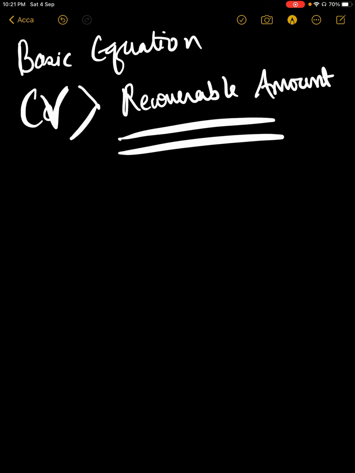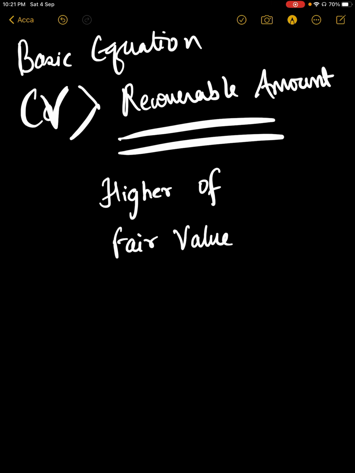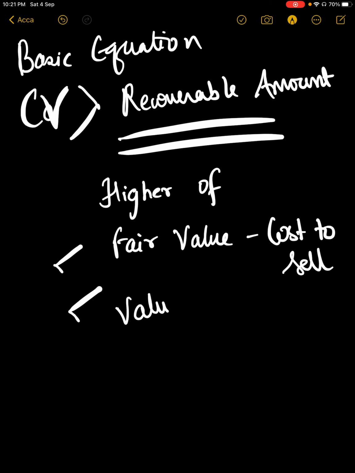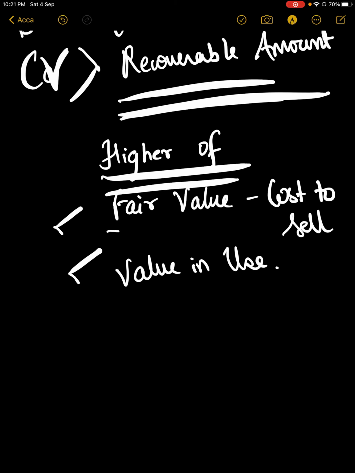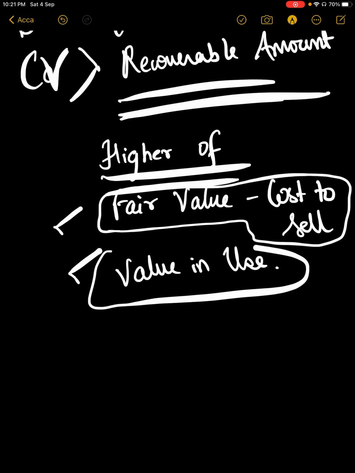If I give you a formula, it is the higher of fair value minus cost to sell, and value in use.